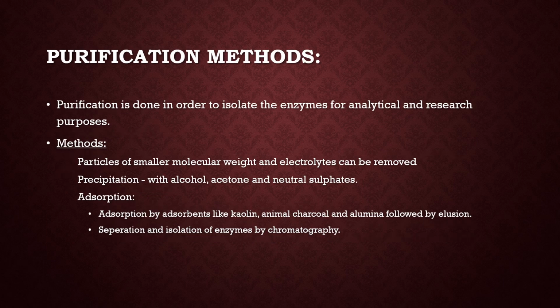Purification methods. Purification is done in order to isolate the enzymes for analytical and research purposes. Methods involved. Particles of smaller molecular weight and electrolytes can be removed. Precipitation. Precipitation with alcohol, acetone and neutral sulfates can also be done. Adsorption. Adsorption by adsorbents like kaolin, animal charcoal and alumina, followed by elution method. Separation and isolation of enzymes by chromatography is a well-known method.